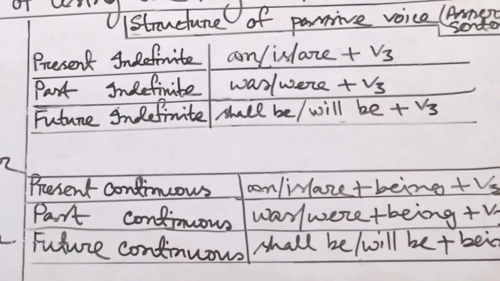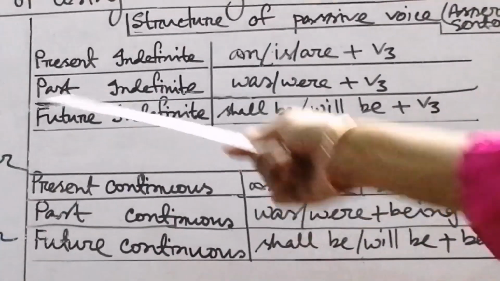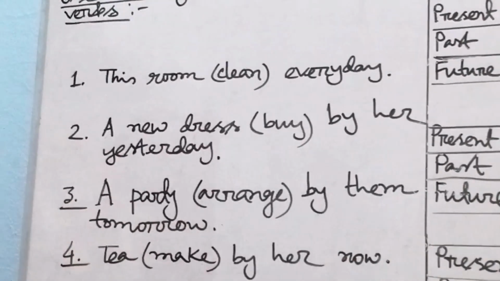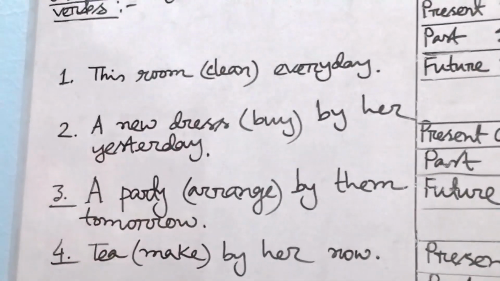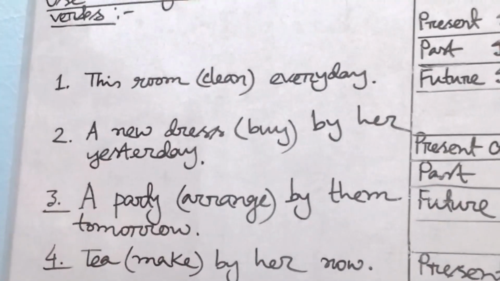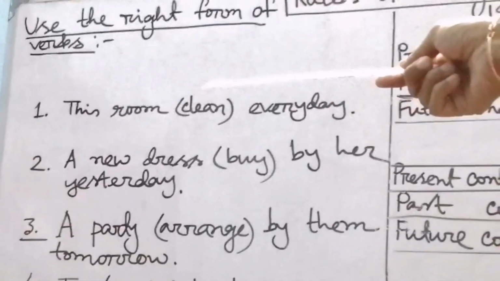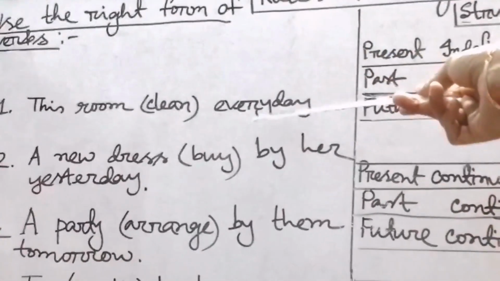That's all. Now look at sentence number 1, this room (clean) every day. In our previous class we learned that if we find every day in a sentence, we make it present indefinite tense. So if someone writes this room cleans every day, it will be incorrect.